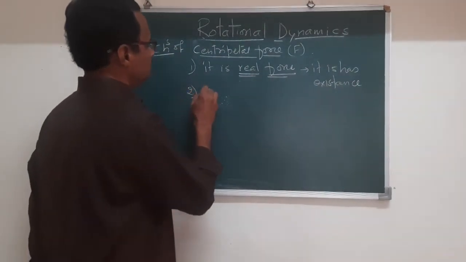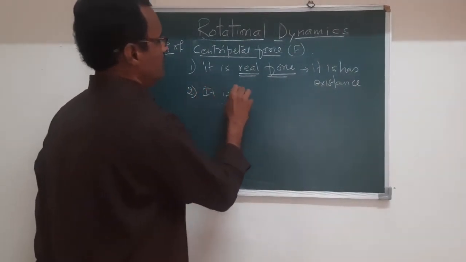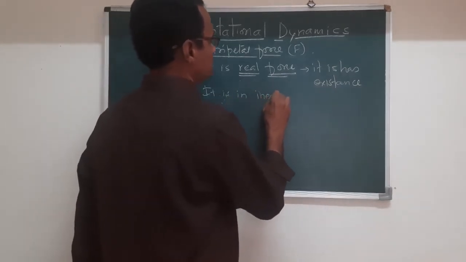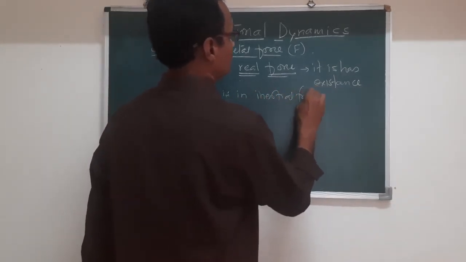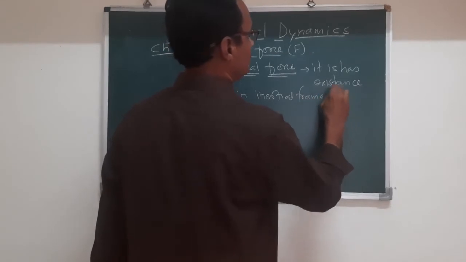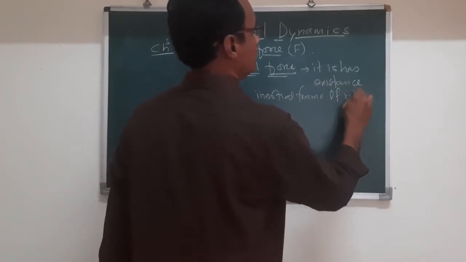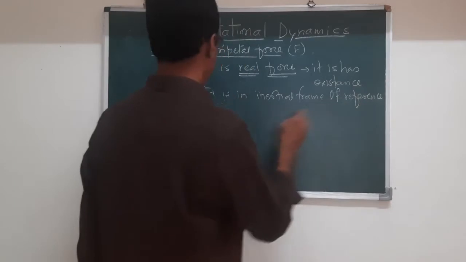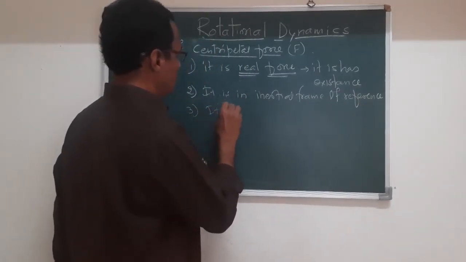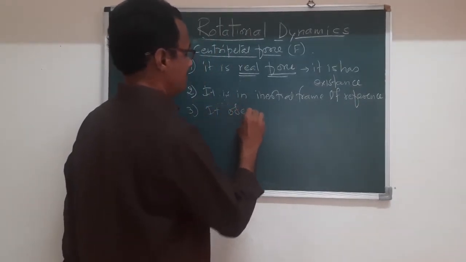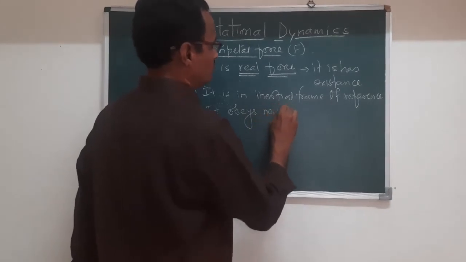Second, it acts in an inertial frame of reference, and third, it obeys Newton's laws of motion.